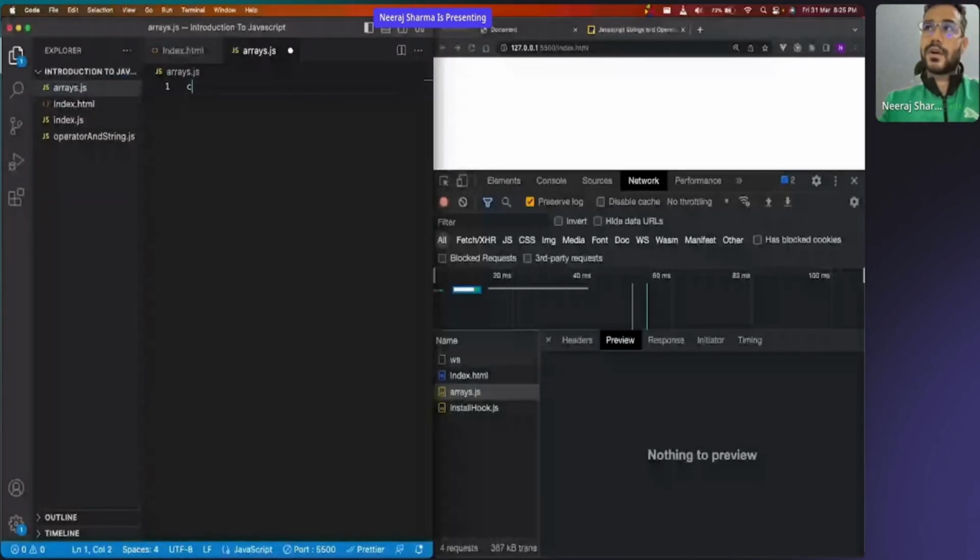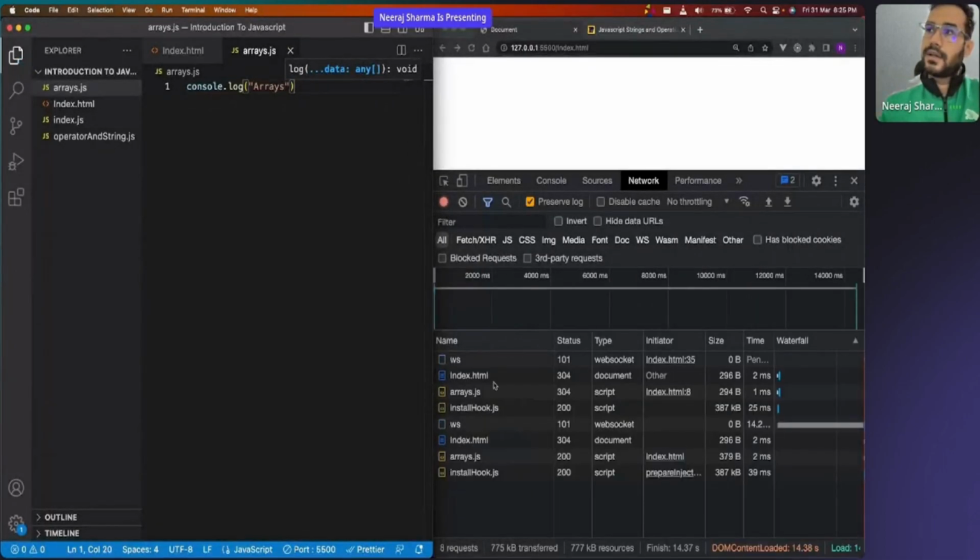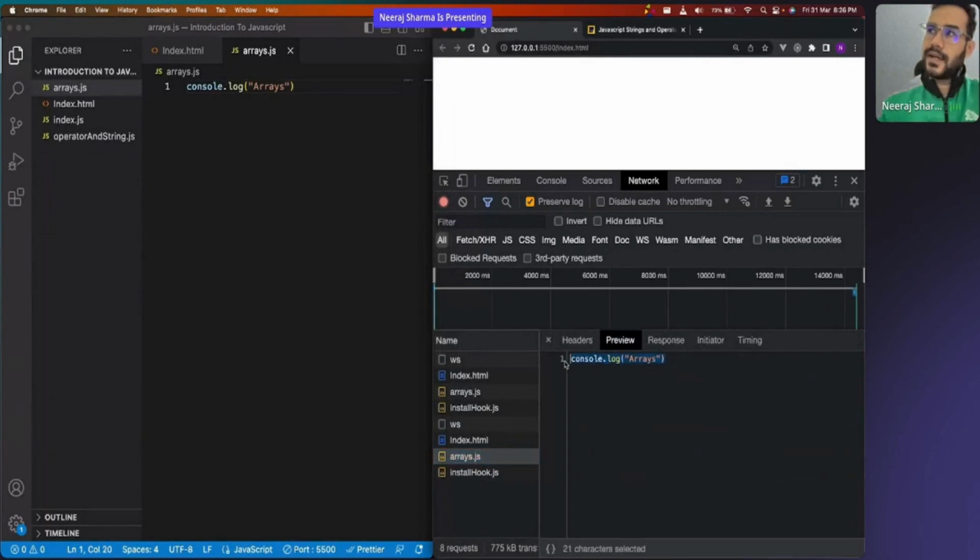What if I write something? Console.log arrays. Save it. This is the arrays file which came in, right? My local system itself is acting like a server, so the browser is requesting my local system to get the information out of it. You see this 127.0.0.1? This IP address is called your localhost, that means your local computer. So your browser is requesting your local computer only, at port number 5500, to give some data.